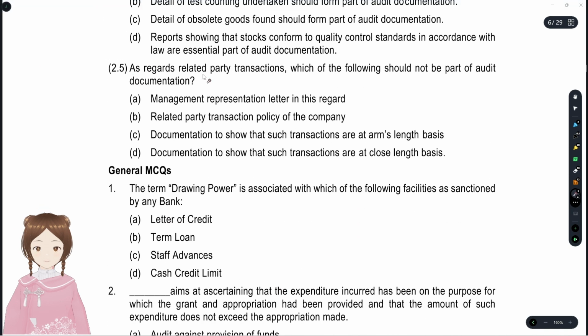And with regards to related party transactions, which of the following should be a part of audit documentation?